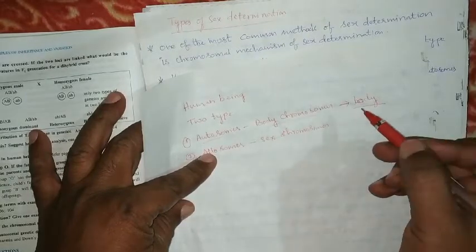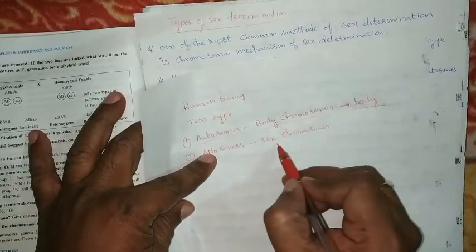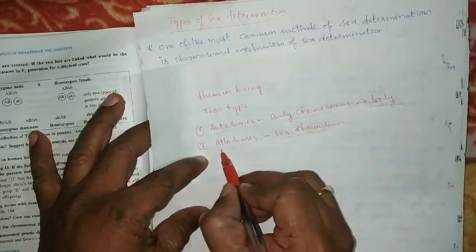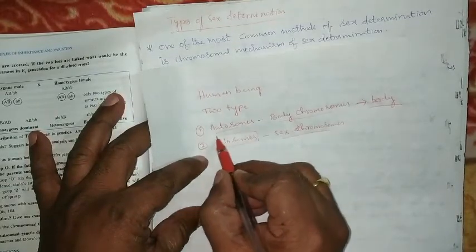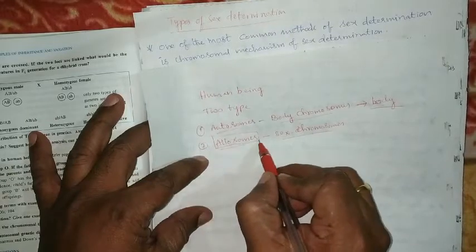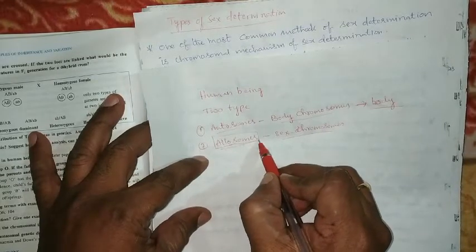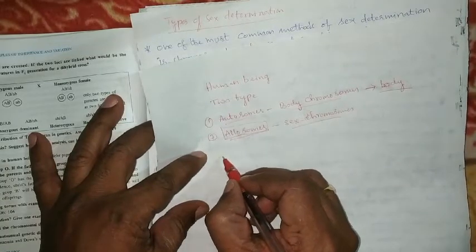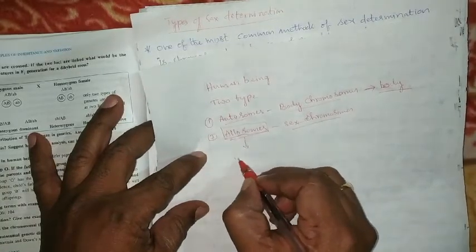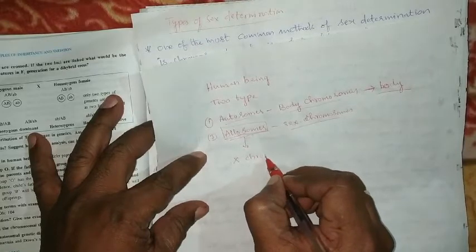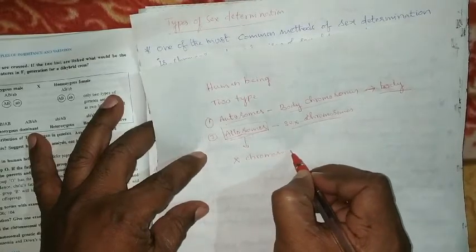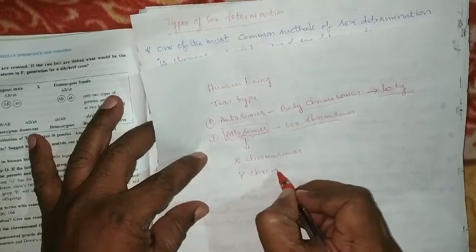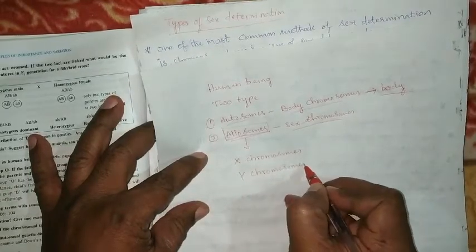The sex of the body is determined by the presence of the allosomes. Allosomes are of two types: X chromosome and Y chromosome.